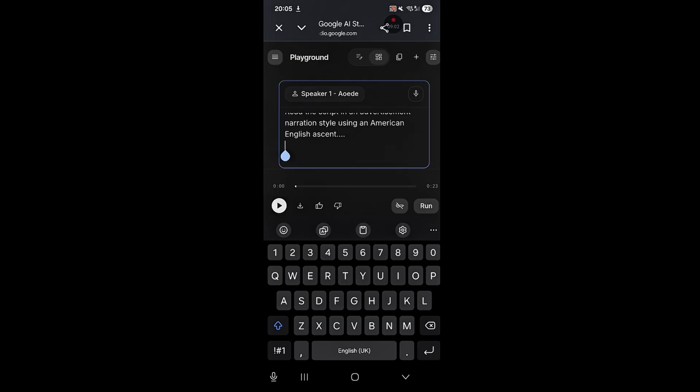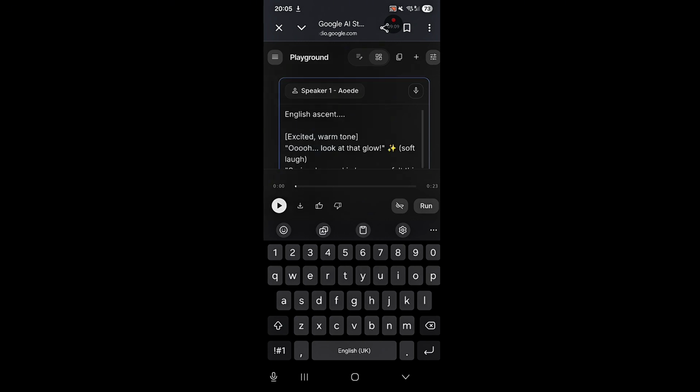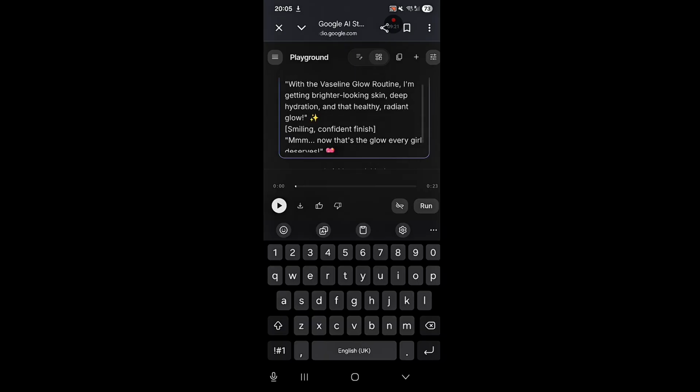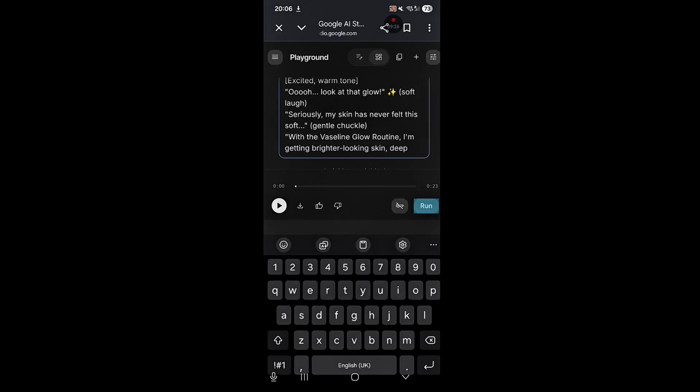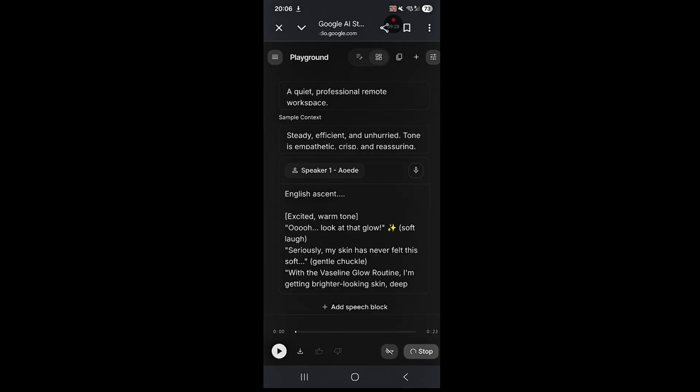Okay, now I press on this arrow to differentiate my script from the instruction I gave. So what am I going to do? I now paste the script here, and you see this run by the right hand side. If you're using a laptop, it's going to be bold and you're going to be seeing everything. It's because I'm using my phone, so you know that you can actually do it with your phone, right? So you see run here by the right hand side. You touch on this run, and then it's going to generate your voiceover. So we are waiting for the voiceover.